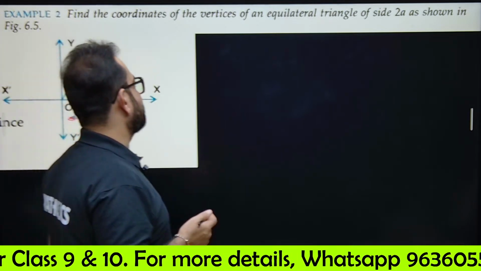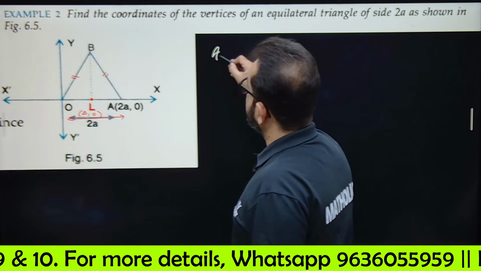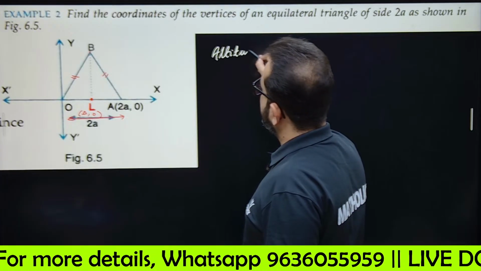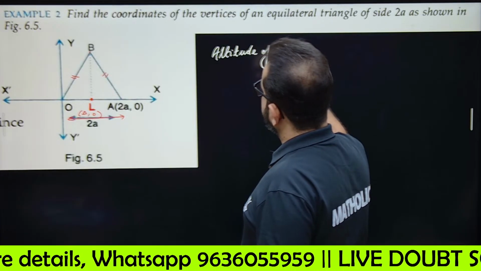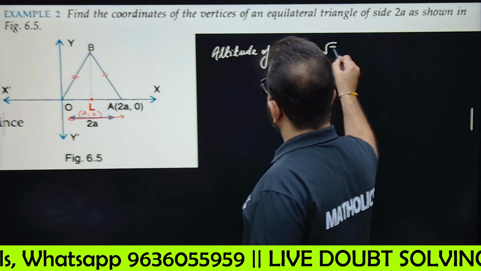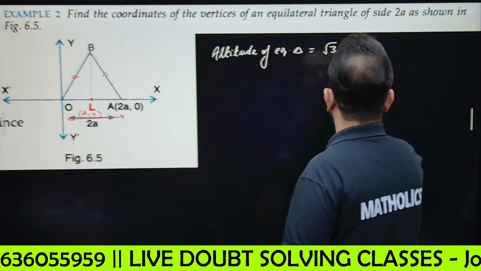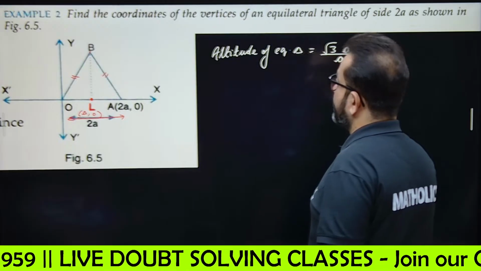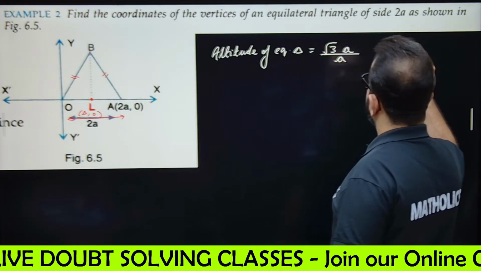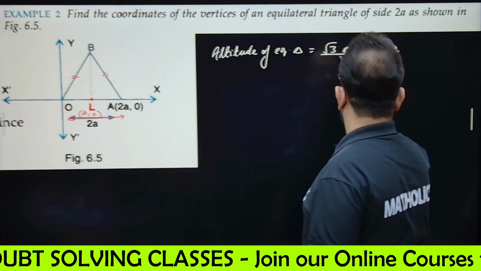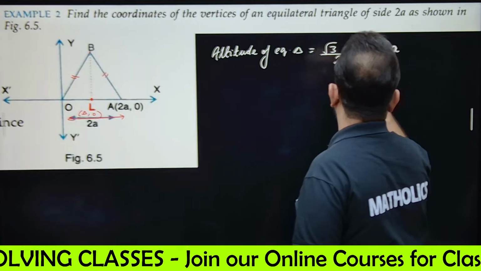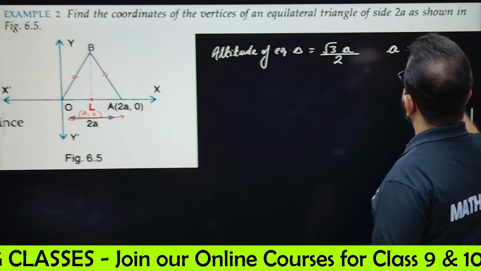So the coordinates of L will be A comma 0. Okay, coordinates of B will be what? There is a concept: the altitude of an equilateral triangle has a formula. The altitude of an equilateral triangle is equal to under root 3 into a by 2, where a is the side of the triangle.